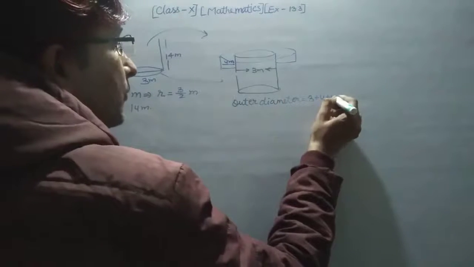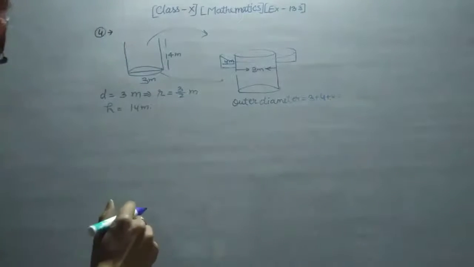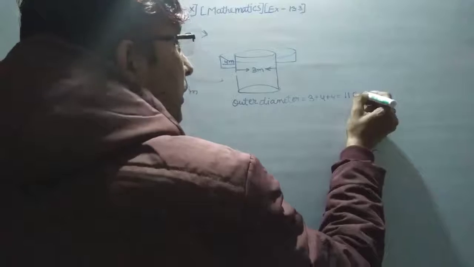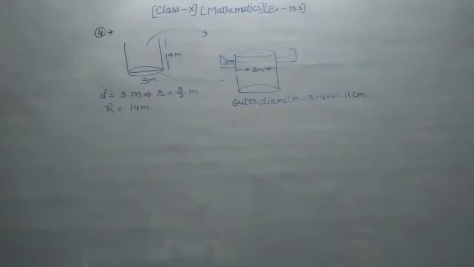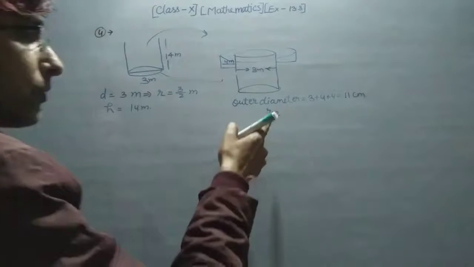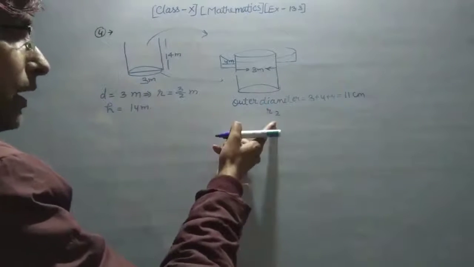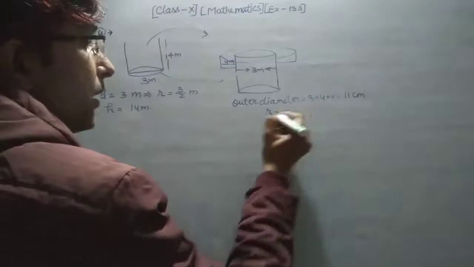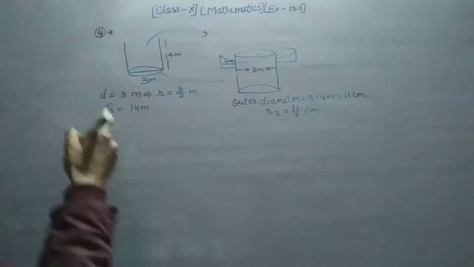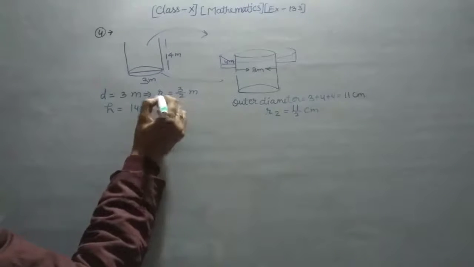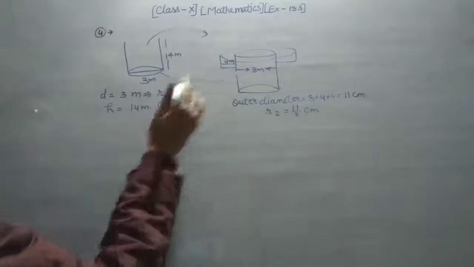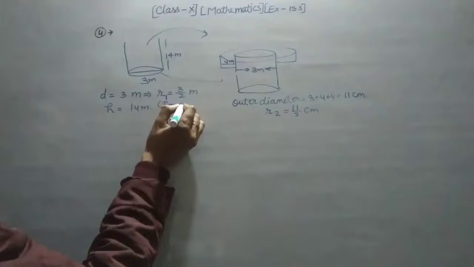So 4 plus 4, that means 8 plus 3, and that is your 11 meter. Now you have to find the radius of the outer. So we denote the radius of the outer as R2, and its value is 11/2 meter, and the radius of inner, this is your inner radius.